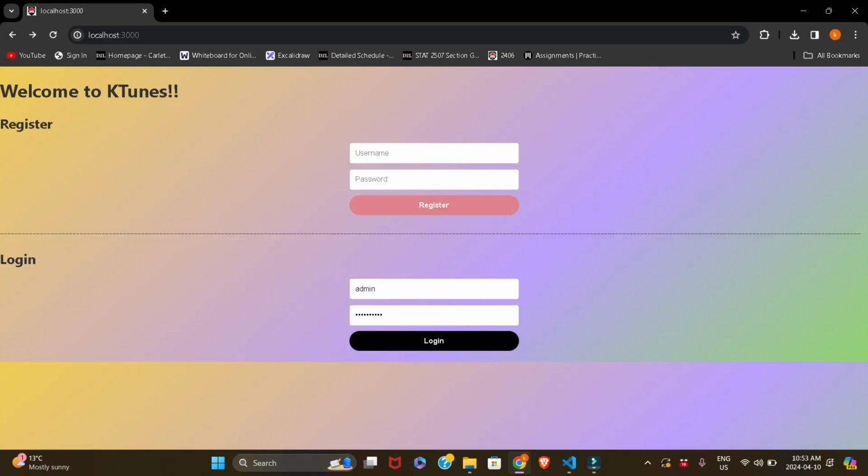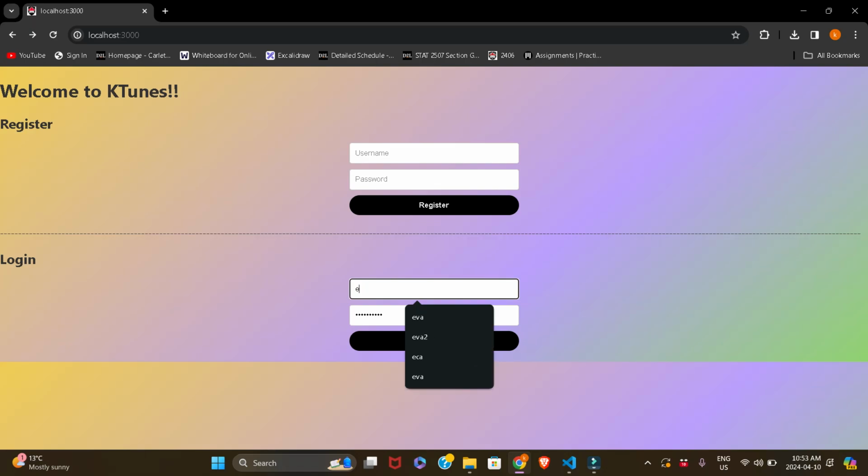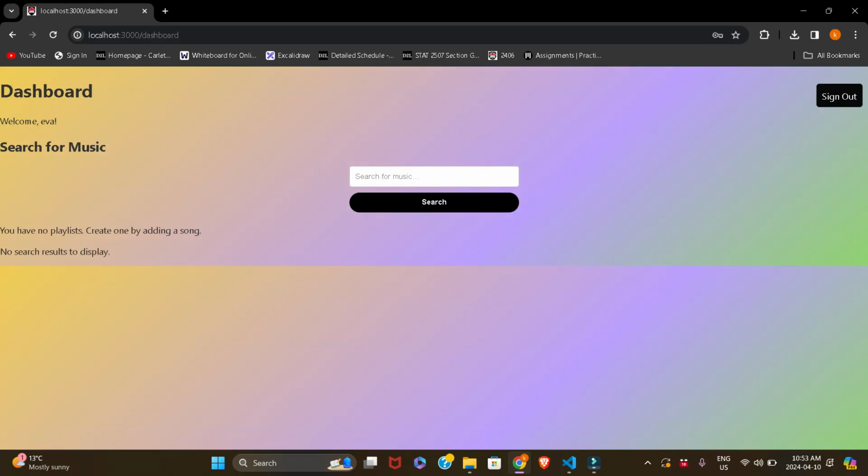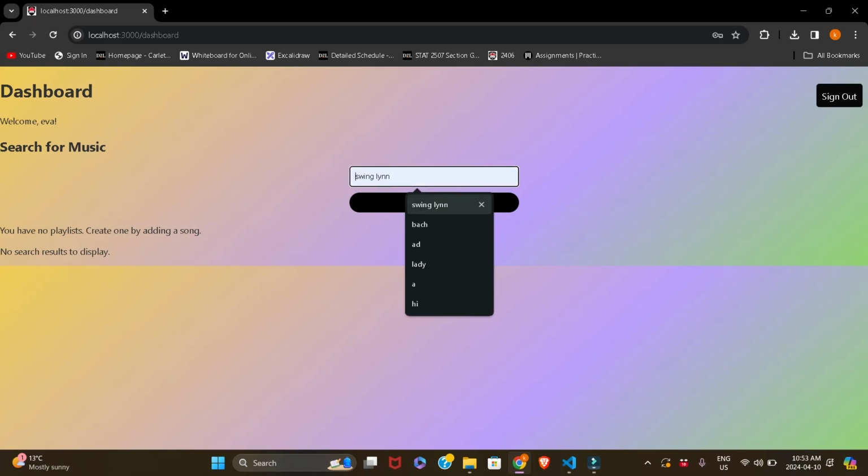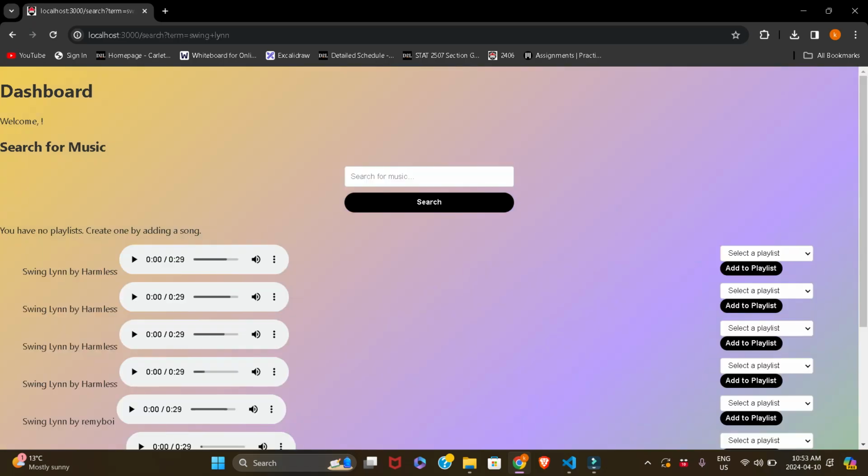So yeah, that's it. 5678, right? Okay. Let's try to log in. Eva, 5678. Now this is the dashboard for Eva. It's the same actually. Now let's add another song to a new playlist.